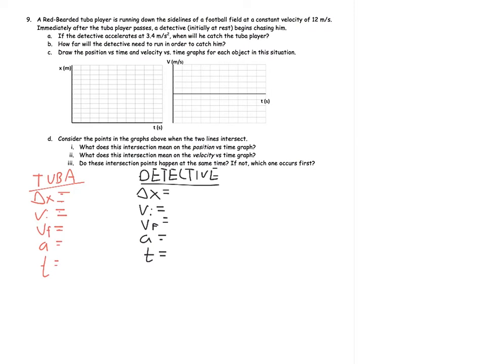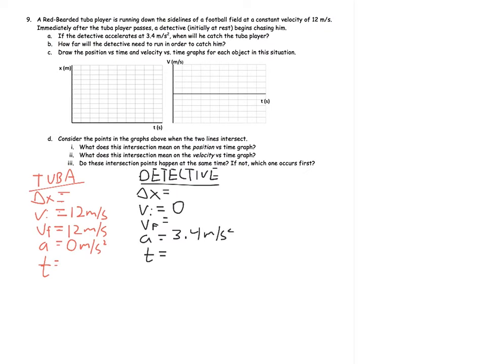For the tuba player, we know the tuba player is running at a constant speed of 12 meters per second, which means both the initial and final velocities of the tuba player will be the same. We also know the tuba player's acceleration is 0 meters per second squared. For the detective, we know the detective starts at rest and accelerates at 3.4 meters per second squared.